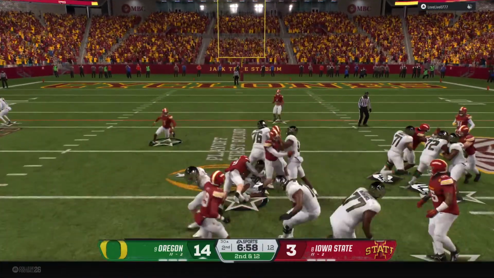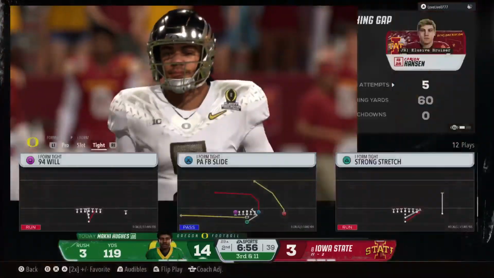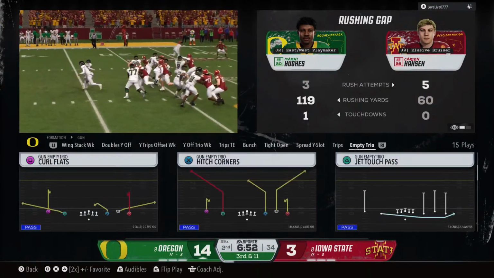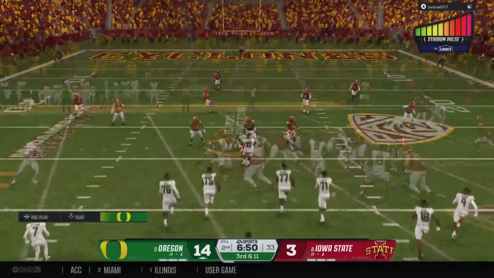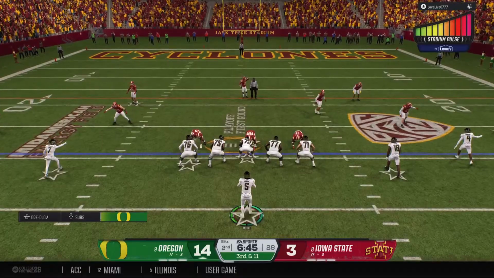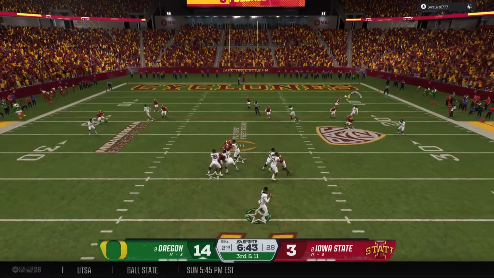Takes the handoff. It's Hughes. The sophomore with a strong tackle there. See, that's how you limit what an offense wants to do. This time, the defense just won the battle up front at the line of scrimmage, not giving up any big plays. Everybody's gap sound. It's really solid defense on that play.